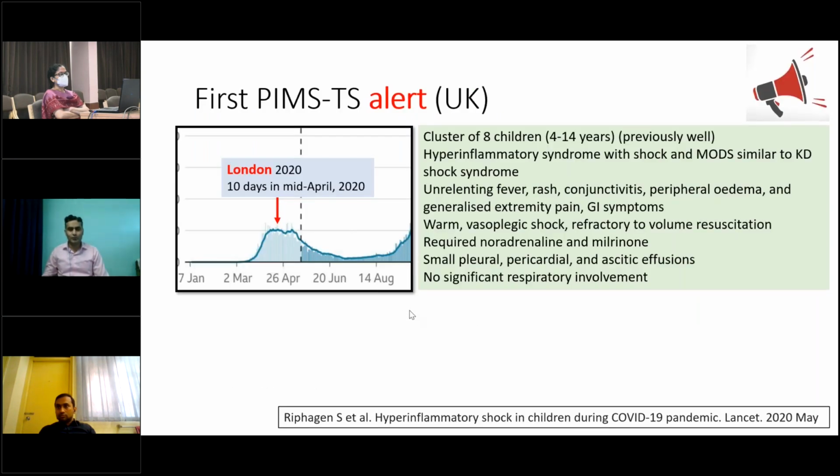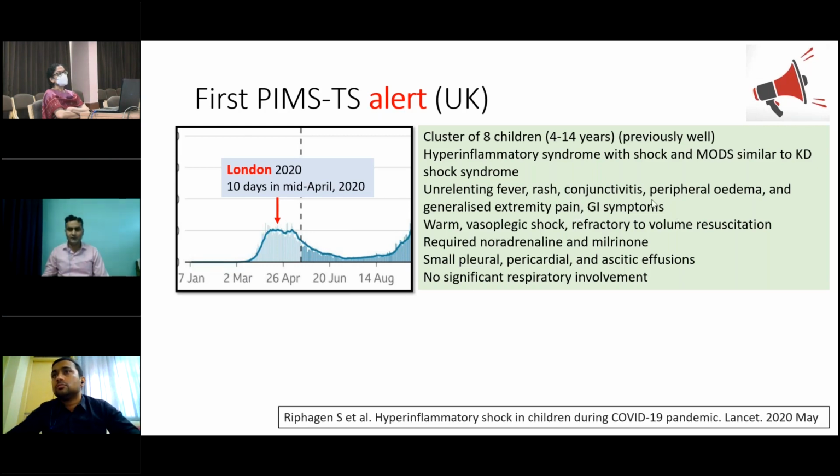PIMS-TS was first reported in the UK. When the first peak of COVID-19 was there in the UK, in mid-April, clinicians identified a cluster of 8 children in the age range of 4 to 14 years who were previously well. All the children presented with hyperinflammatory syndrome with shock and MODS, similar to Kawasaki disease shock syndrome. The common presentations were unrelenting fever, rash, conjunctivitis, edema, generalized extremity pain, and GI symptoms.